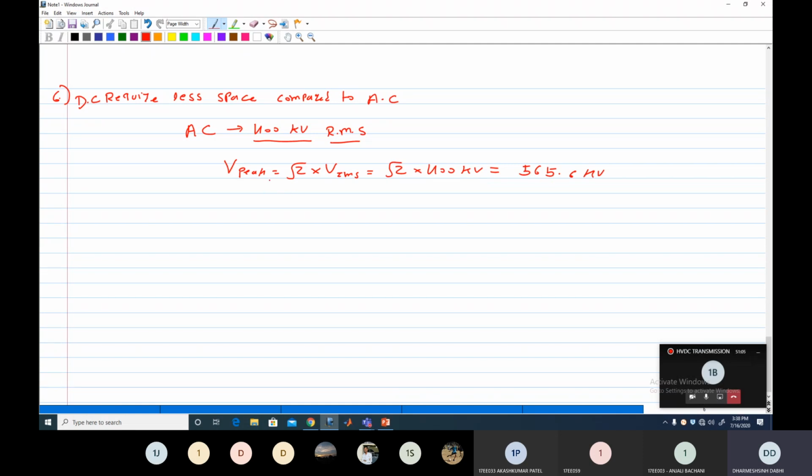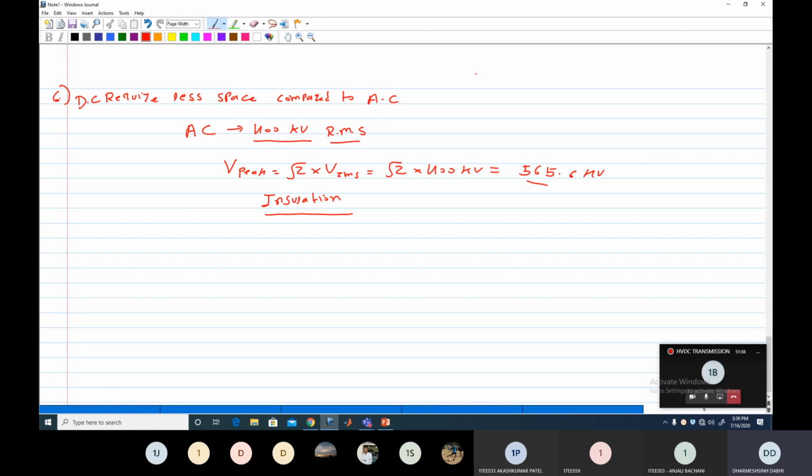Not only the transmission line but the insulator also. The insulator must be capable of withstanding this much voltage, not only 400 kV, because the peak value is 565 kV. So when you design a 400 kV AC line, you require a large size of insulation, and whenever you erect the transmission line, you require more space between the two conductors.